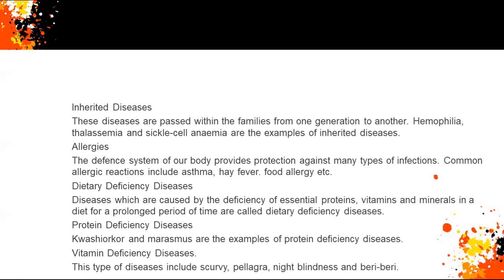The next one is vitamin deficiency diseases, and this type includes scurvy, pellagra, night blindness, and beriberi.